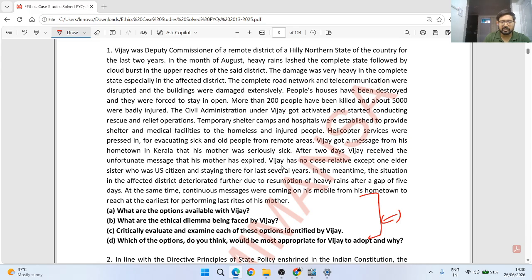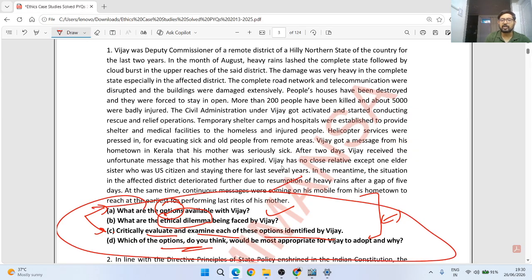You will look at what options there could be, what are the ethical dilemmas available. Then you have to evaluate and examine each of these options, option available in examination, and which option do you think. This is kind of a standard format of a case study question.